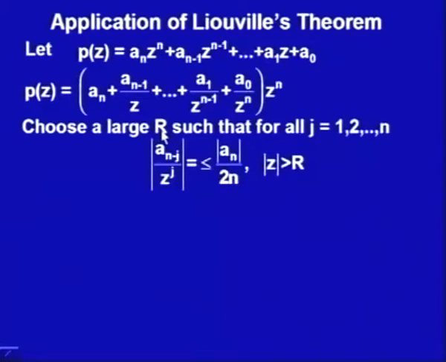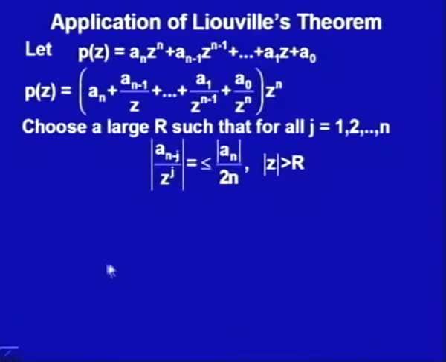So, I am choosing a large r such that if mod z is greater than r, these numbers are being bounded by some number like this one. Of course, I had chosen a_n because I have taken that non-zero. So, this absolute value I have taken, and this n you would find out, that is why I am choosing it a little later.